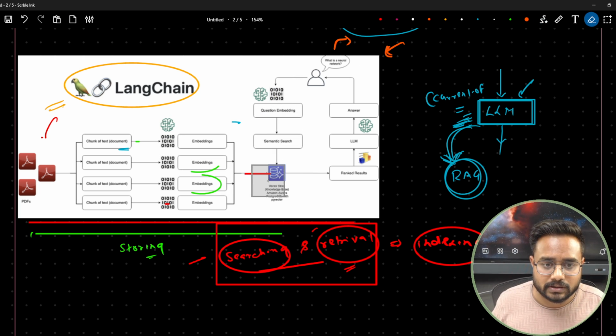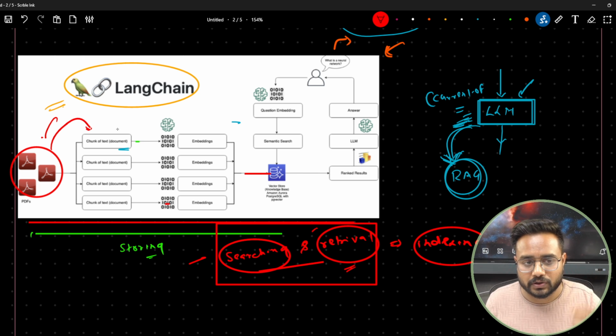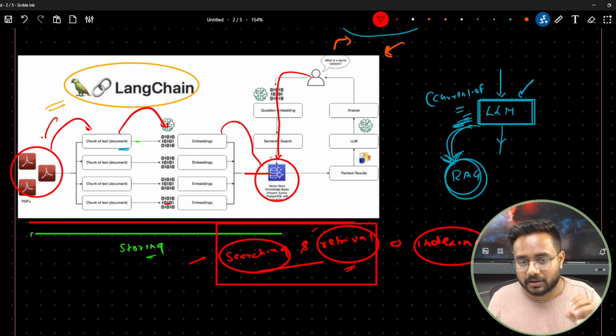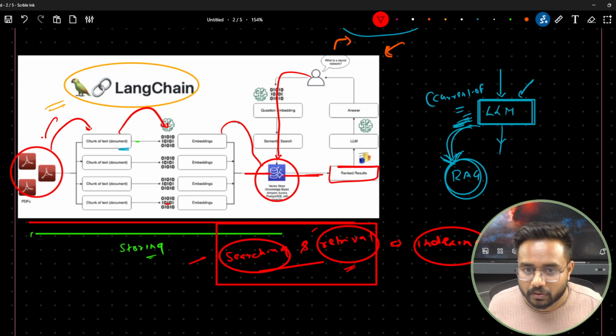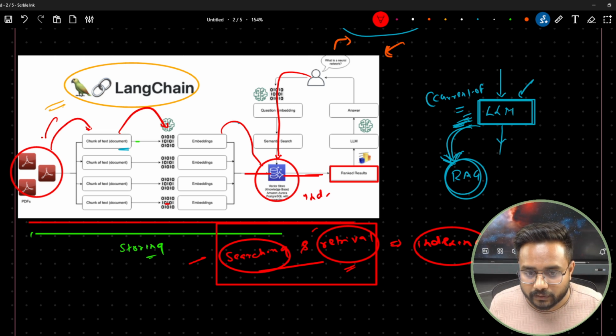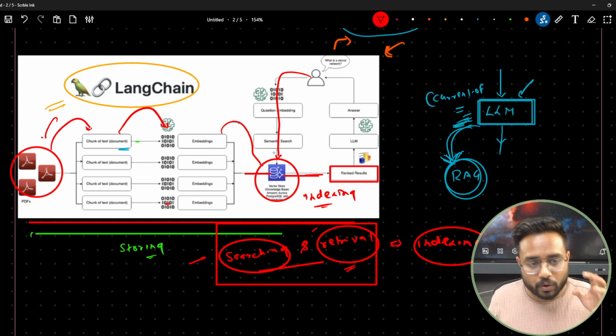So here, guys, you can see, this is my data. This data I am going to divide into different chunks. Then I'm going to create embeddings from there, and then we are going to store them. Whenever a user asks something, we do a semantic search, and based on that we get a ranked result, meaning the possible results, right? And here we have done the indexing and all. Because of that the process is very fast, meaning the entire code has been written in such a way. So I hope this is clear to all of you related to the Llama-Index.